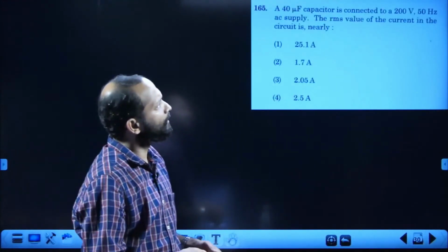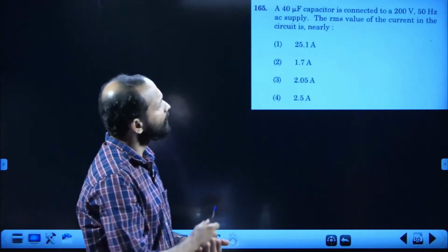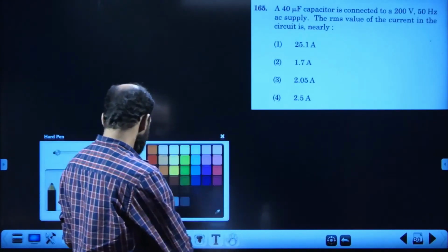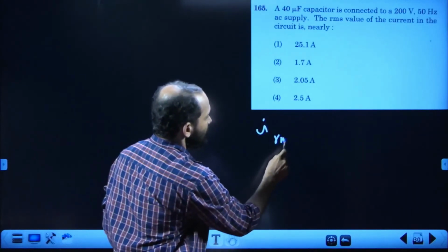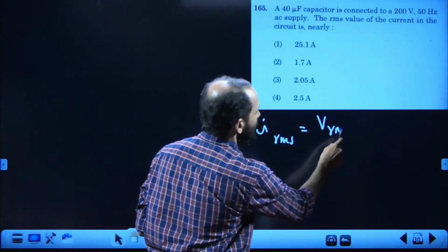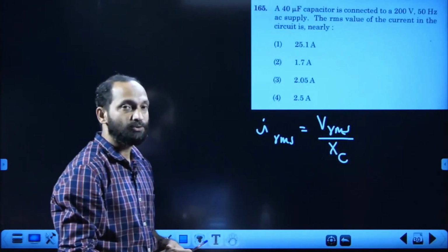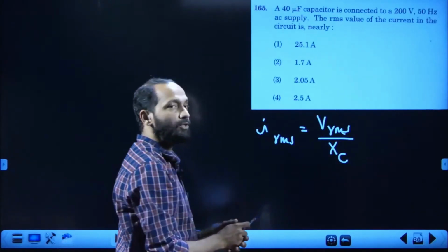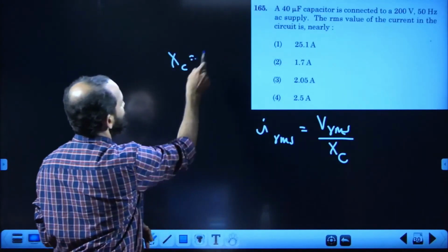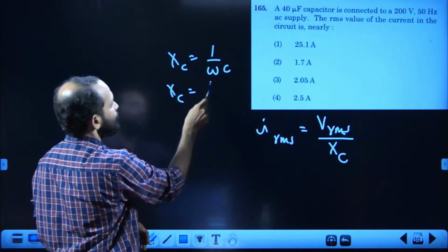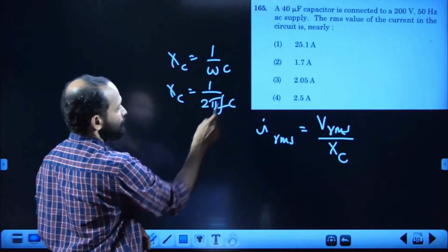A 40 microfarad capacitor is connected to a 200 volt, 50 hertz AC supply. Find the IRMS. We know IRMS is equal to VRMS divided by XC, as it is a capacitive circuit only. XC is equal to 1 by omega C, that is XC equal to 1 by 2 pi FC.